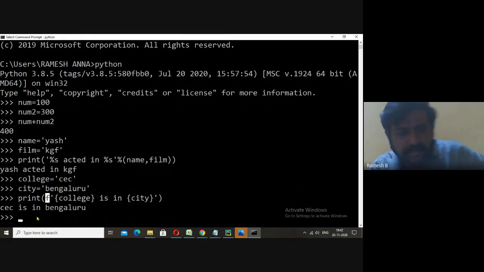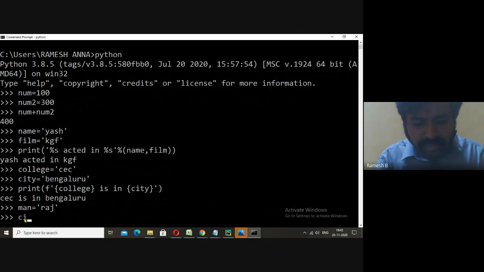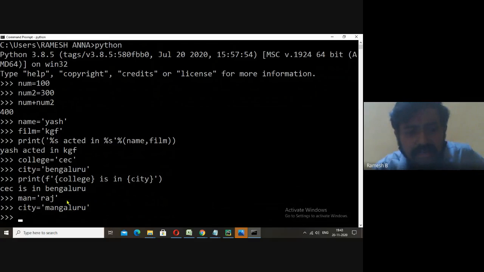Okay, say I'll take one more example. Man is equal to, say I'll take Raj. Man is Raj. Now I'll take city. This time I'll take Mangaluru. Now we want the message like Raj is from Mangaluru.